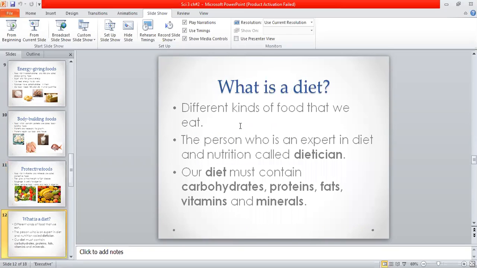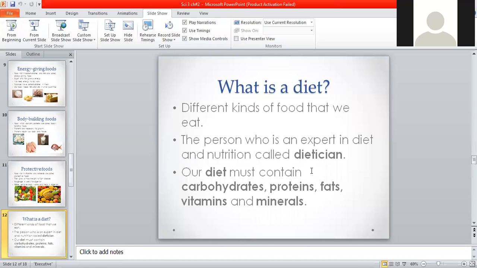Next, what is a diet? Basically the food that we eat that is rich in carbohydrates, proteins, fats, minerals and vitamins is known as our diet. Different kinds of food that we eat, as we mentioned earlier, cereals, pulses, fruits, vegetables, dry fruits, spices. All these different kinds of food that we eat are basically known as our diet.